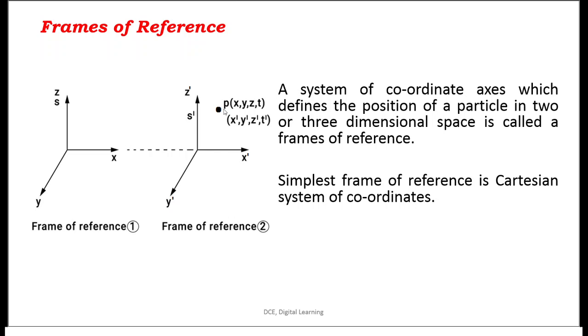So a point P is represented by these with respect to S prime and by these with respect to S frame. So here the S prime frame is at some distance from the S frame and moving with some velocity. Let us see those things in further slides.